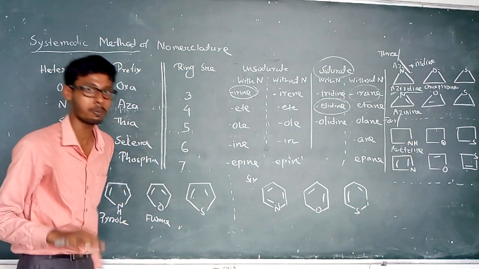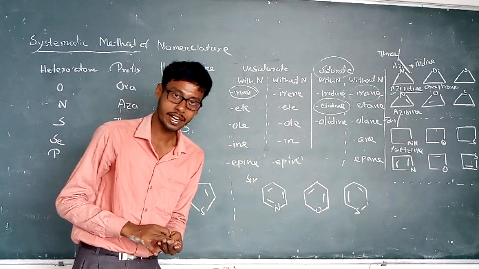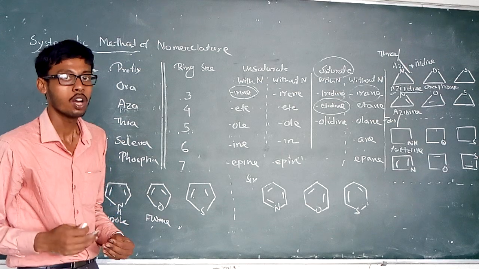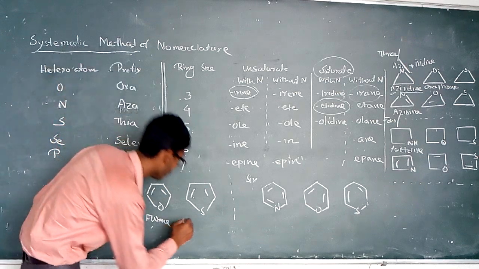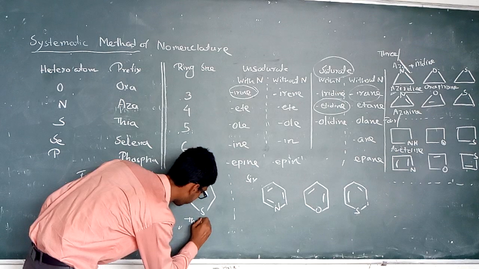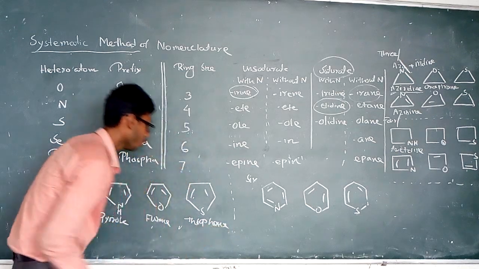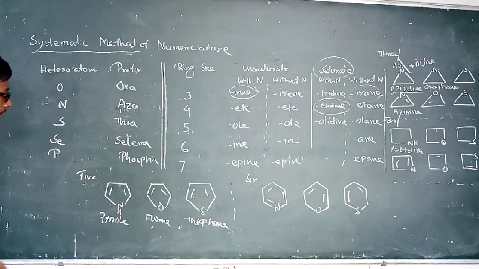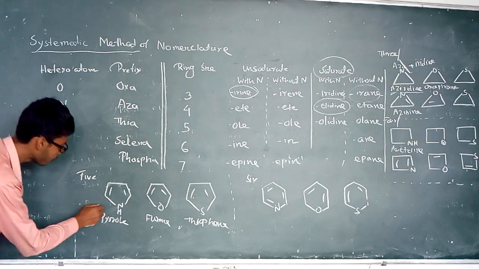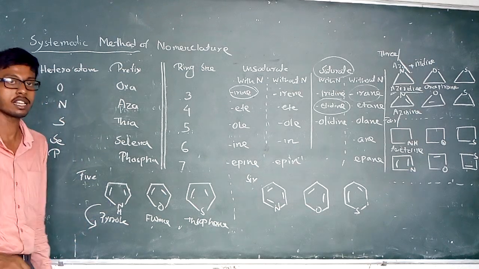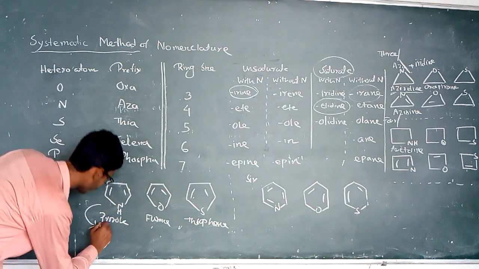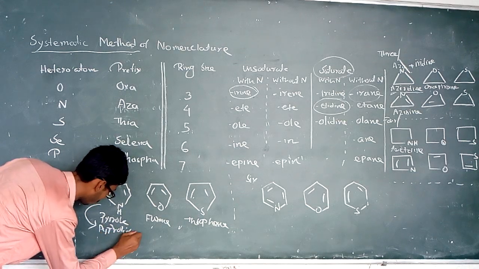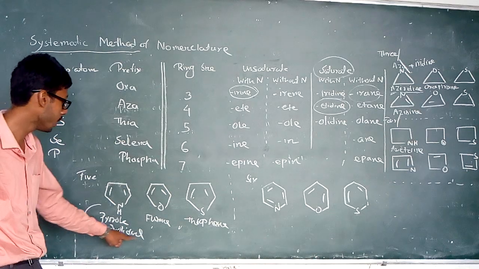So the five member ring containing one nitrogen is pyrrole, containing one oxygen is furan, and containing one sulfur in the five member ring is known as thiophene. When the compound becomes saturated, the compound name changes, and pyrrole, fully saturated, is known as pyrrolidine.